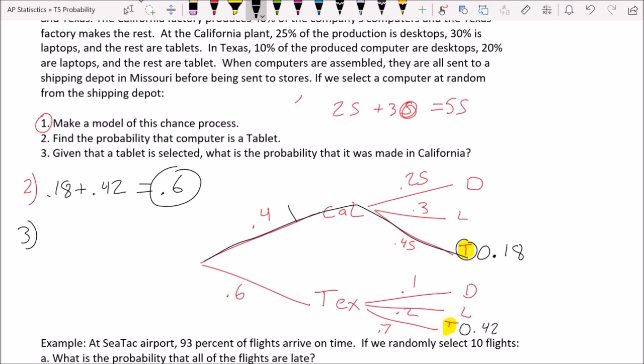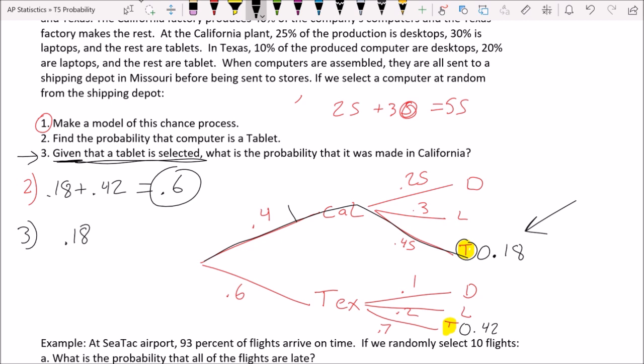Given that a tablet is selected. When they say given like that, that's hinting that it's conditional probability. It's a given that a tablet is selected, so we're only going to be thinking about tablets. We're no longer thinking about desktops and laptops now. What is the probability that it was made in California? So let's start here. Where are our California tablets? My California tablets are right there. So this is 0.18, but it's conditional.